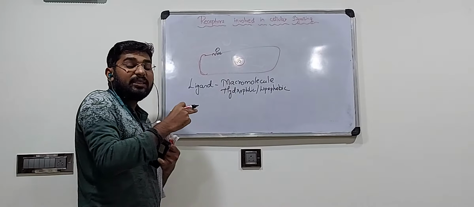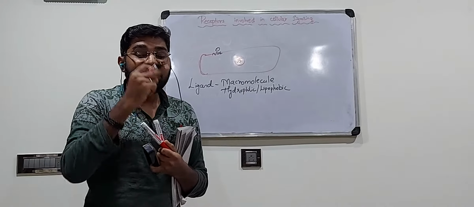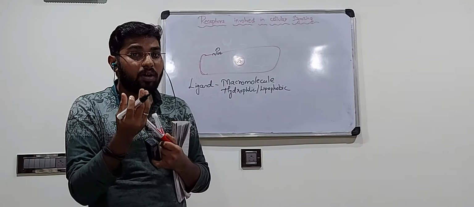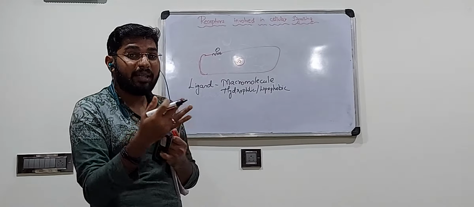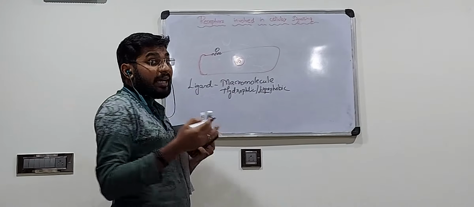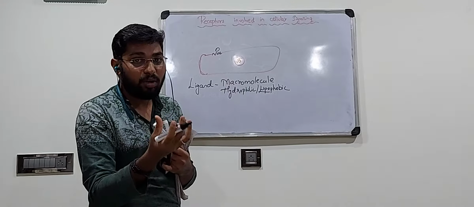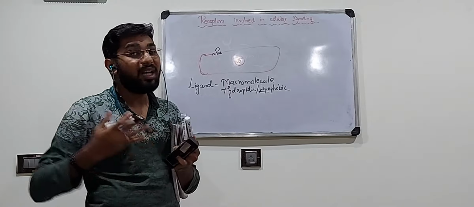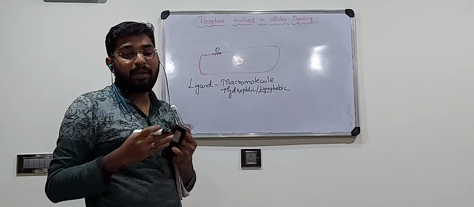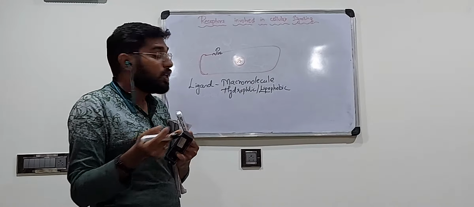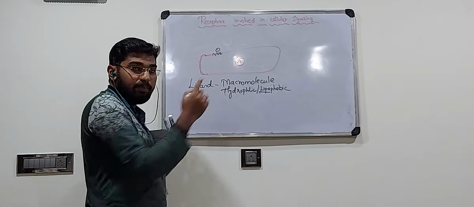The plasma membrane is made up of a lipid bilayer. If the ligand molecule does not like lipid molecules, it cannot diffuse through that lipid bilayer. So it is hydrophilic or lipophobic.